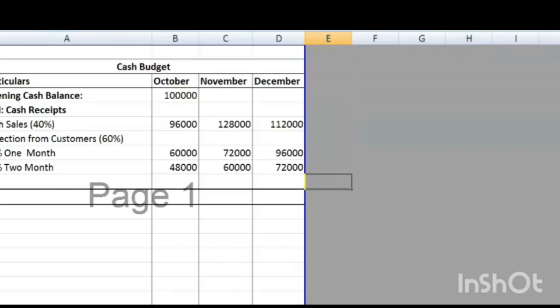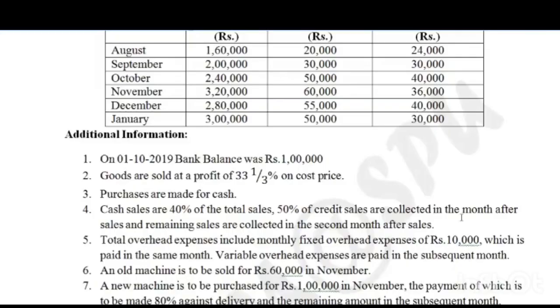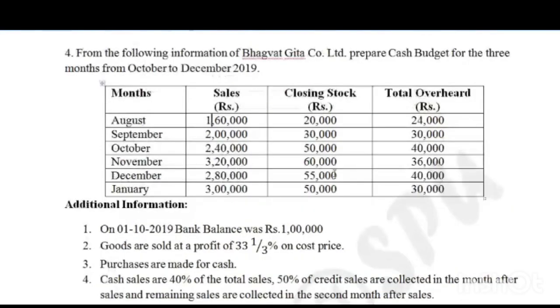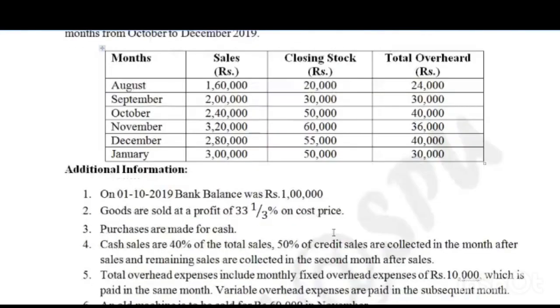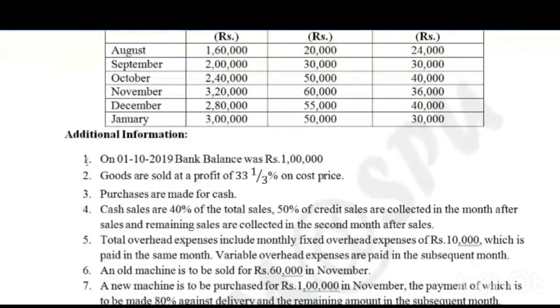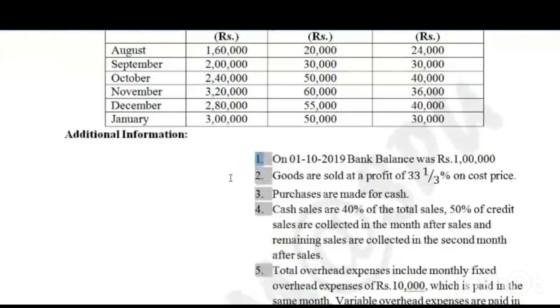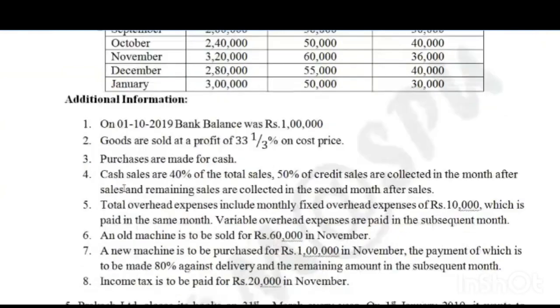Okay, next, your collection is over. Then check if there is any other receipt. This point does not indicate any receipts. This point is not about purchase made for cash. And yes, this is a receipt.